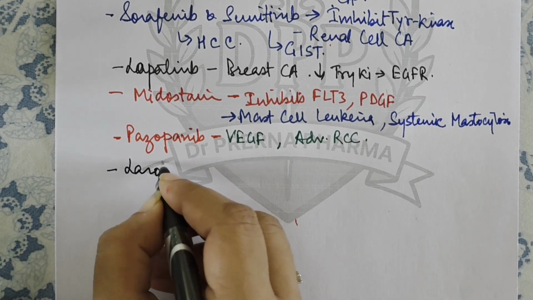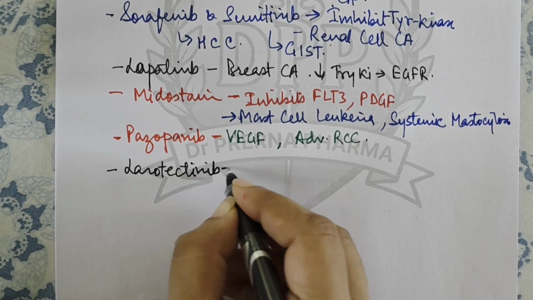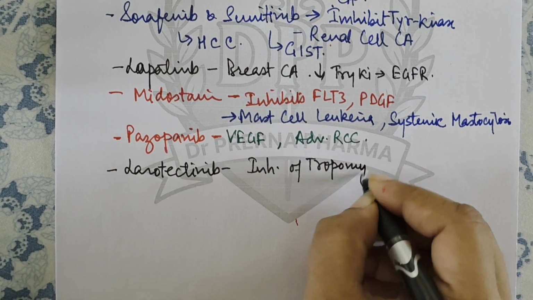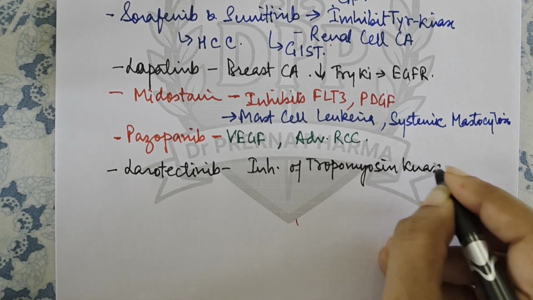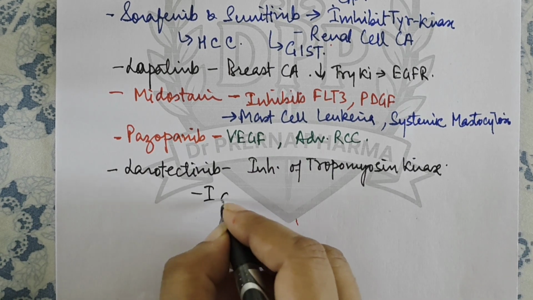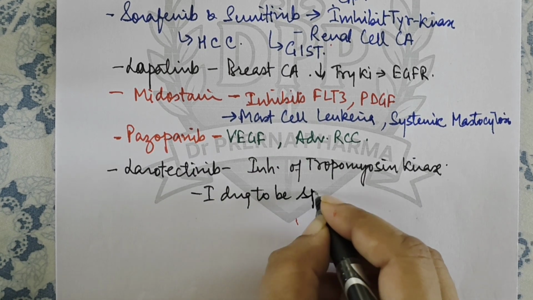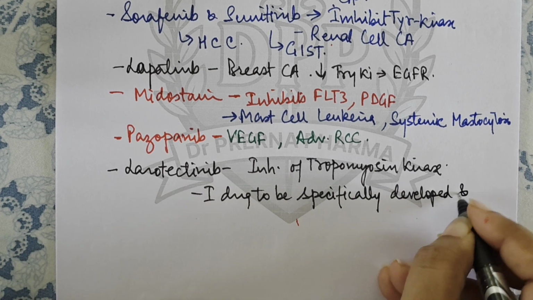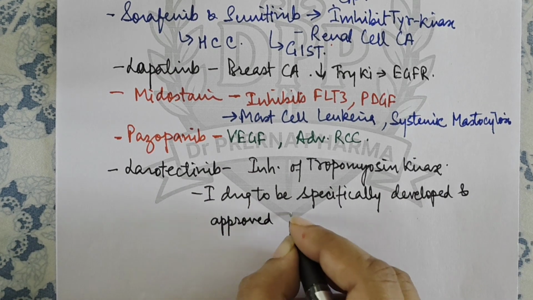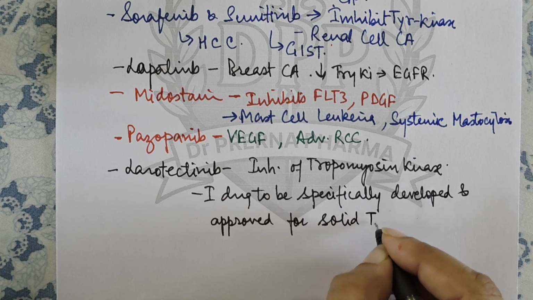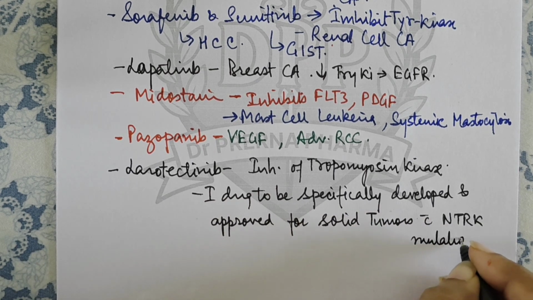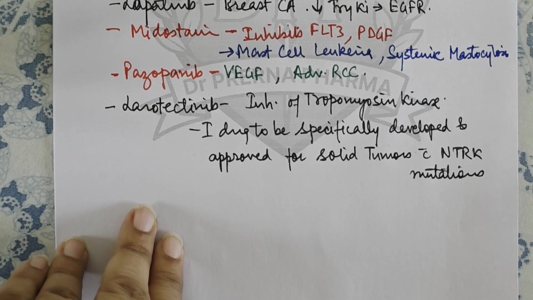Then we have larotrectinib. This is an inhibitor of tropomyosin kinase, and it is the first drug to be specifically developed and approved for solid tumors with NTRK mutations, right? So these are some more important drugs.